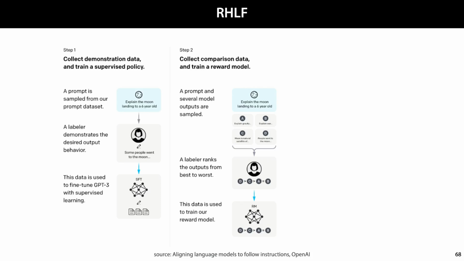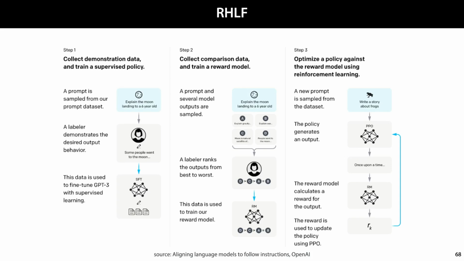Next, the model is used to generate several outputs for a given prompt. This can be accomplished simply by running the model a few times. A labeler then ranks these outputs from best to worst. We could use these labels to train the model directly, but instead we train a second model, called a reward model, to learn the ranking behavior of the human labeler. Next, we train the GPT model to generate outputs that are most likely to result in high rankings under the reward model. Here, some reinforcement learning is necessary since we can't backpropagate all the way from the reward model's output to the GPT model's weights.